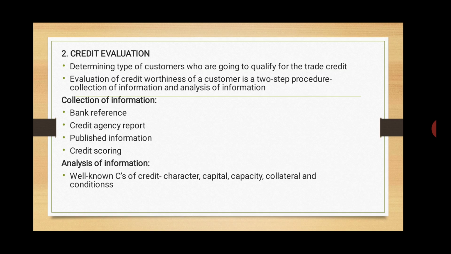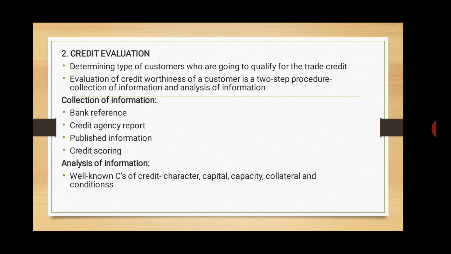So there are 3 basic factors of the credit worthiness of a customer. First, the character. Character means the willingness and the practice of the customer to honor his obligations by paying as agreed, that is, by paying the outstanding amount within a specified time duration. Secondly, the capacity. Capacity means the financial ability of the customer to pay as agreed. And third, the collateral. Collateral means the security which is offered by the customer against the credit.